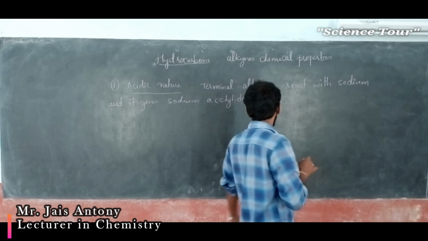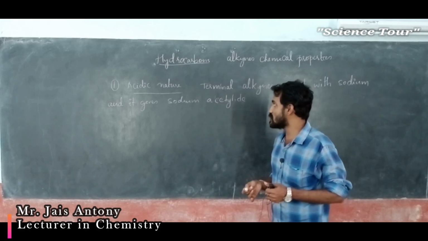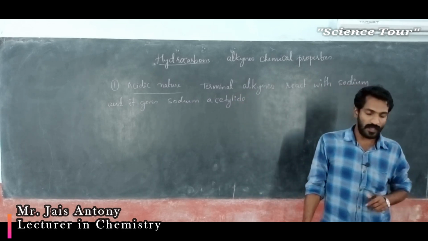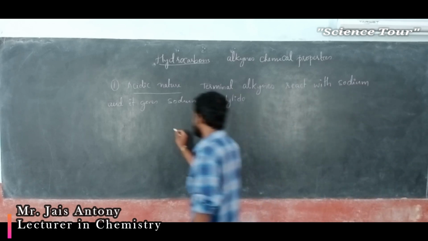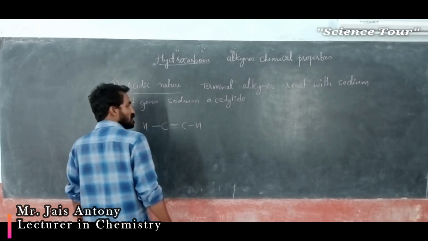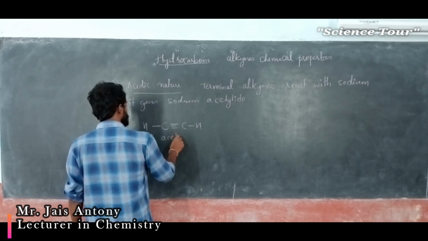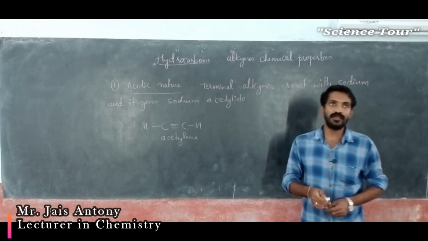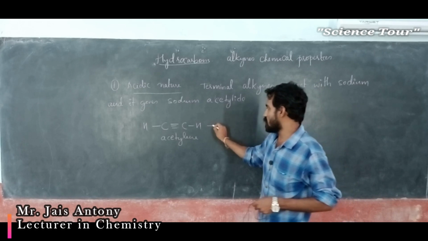At the same time, my dear students, terminal alkynes react with sodium and give sodium acetylide. Okay, now I will give you one example. Take an alkyne. This is actually called ethyne, normal name acetylene. Ethyne or acetylene reacts with two molecules of sodium.